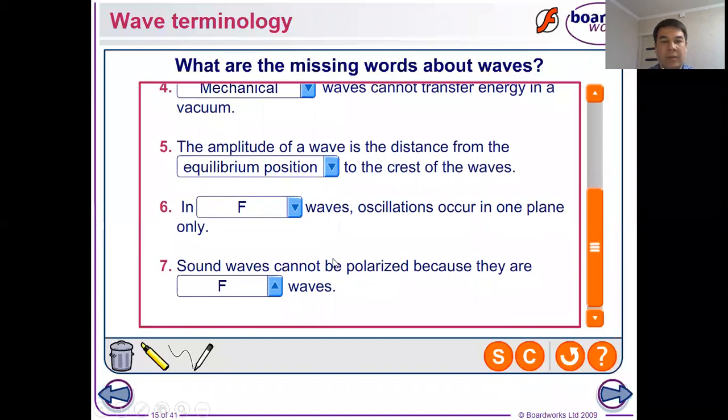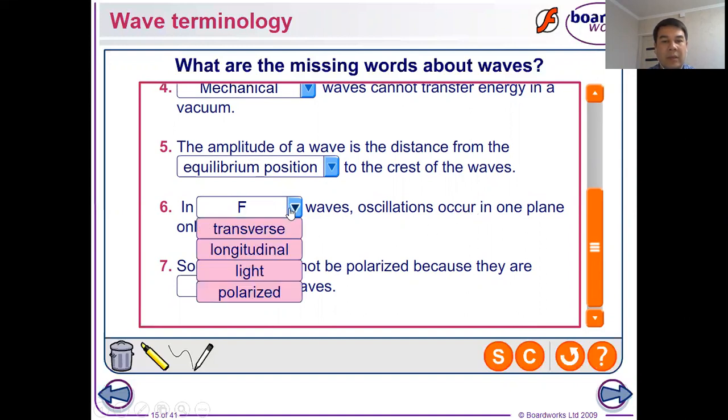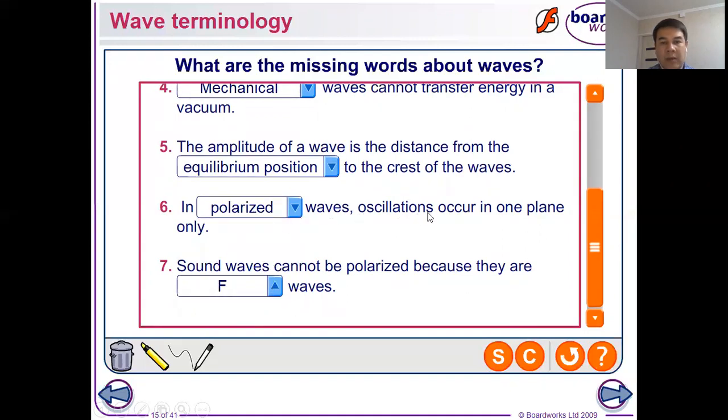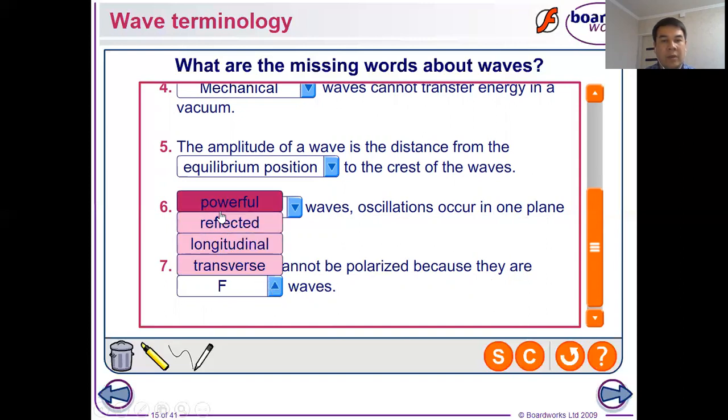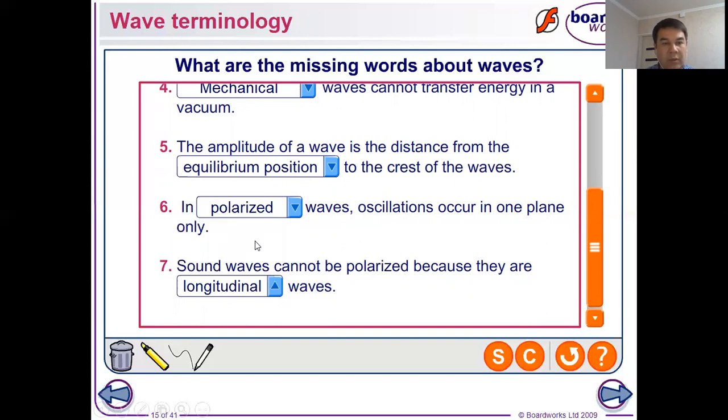Let's see the sixth question. In missed word waves, oscillations occur in one plane only. The choices are transfer, longitudinal, light, polarized. For the sixth question, I will choose the word polarized. In polarized waves, oscillations occur in one plane only. For the last question: sound waves cannot be polarized because they are missed word. The choices are powerful, reflected, longitudinal, and transfer. For the seventh question, I will choose the word longitudinal.